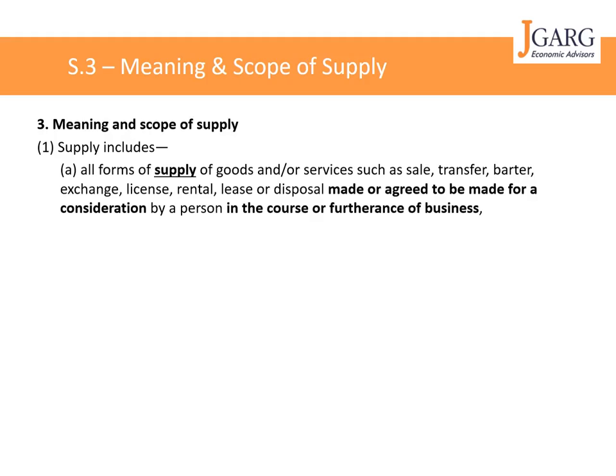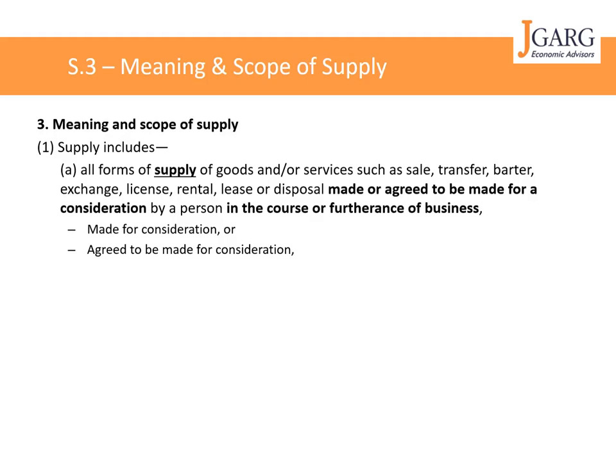However, there are a few important conditions a supply needs to qualify in order to fall under subsection 1 of section 3. It should be made for consideration or agreed to be made for consideration. If in the transaction consideration is missing, then it will not qualify as a supply. So this is the general rule.